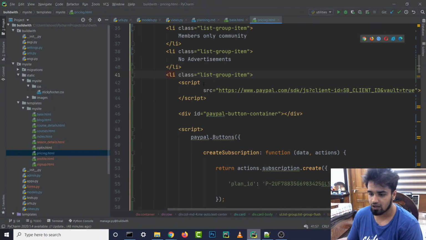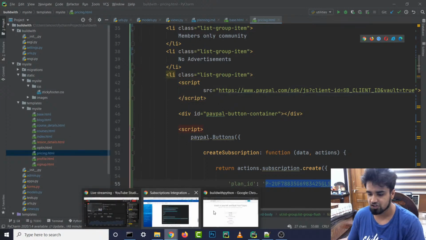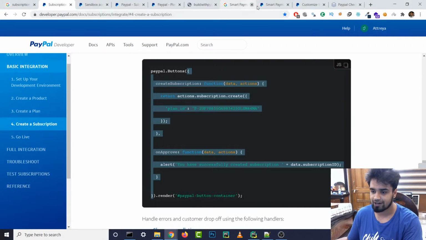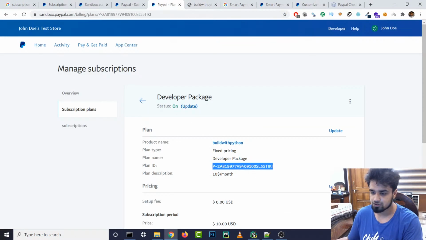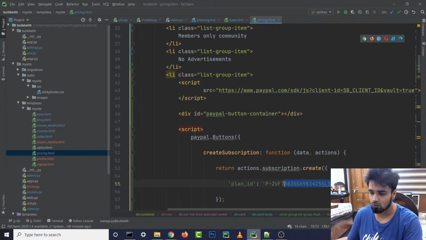So yeah, we have our script. And did we not... we have to probably change the plan ID. We forgot to change the plan ID to the real one. Maybe that's why it's not working. So let me just copy this and paste it over here, our real plan ID.